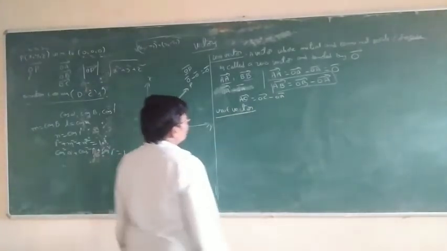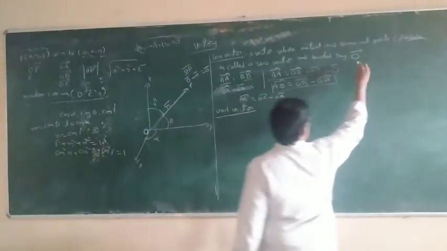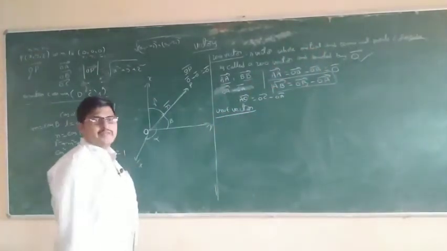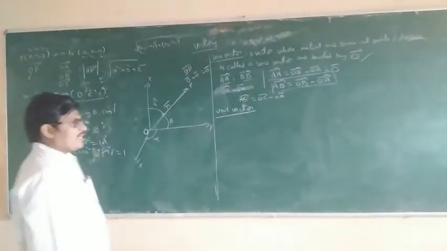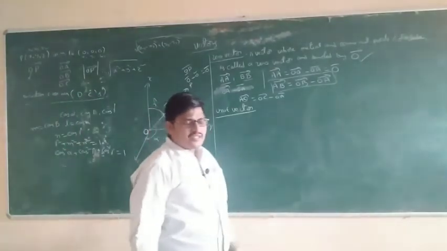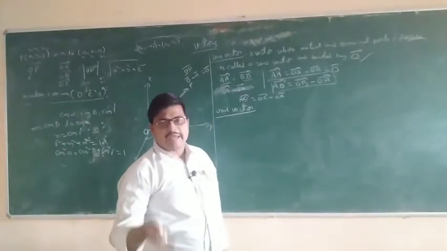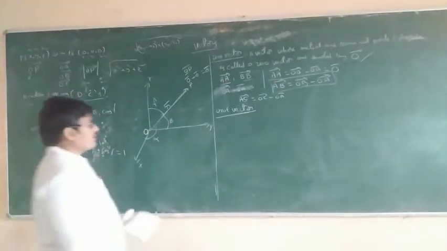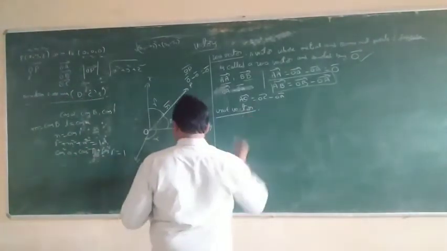Next definition, unit vector. In your examination, these two lines we have to write. So what is the unit vector? A unit vector is nothing but a vector that has magnitude 1. A vector with magnitude 1 is called a unit vector.